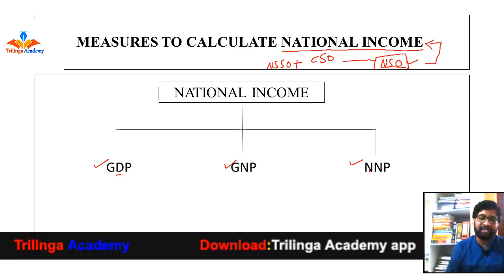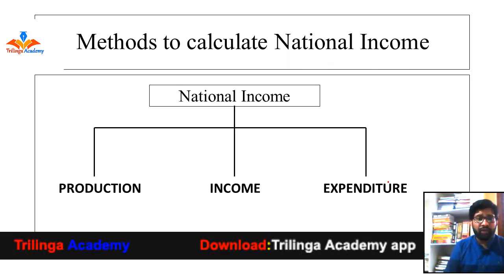Before we understand what GDP, GNP and NNP are, let us understand the different methods to calculate national income from each sector. We have three types of methods to calculate national income, and all these methods are one and the same, but they calculate national income from different perspectives.